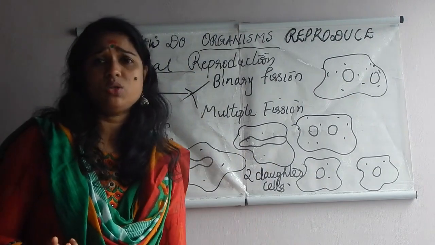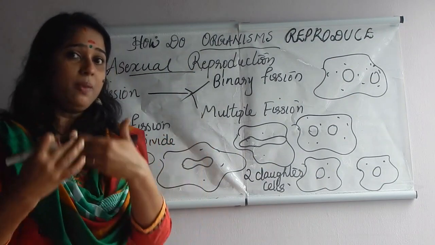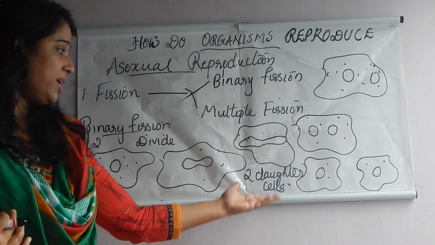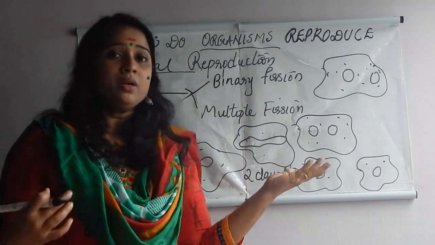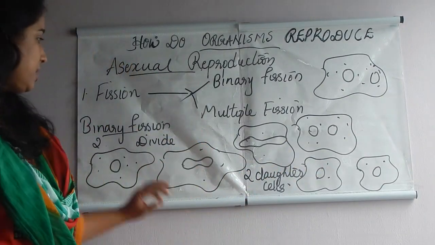Can you say why it is known as daughter cells? Even I don't know the answer. We can just guess it. No, females are giving birth to the babies, isn't it? Maybe it is because of that only we can call the amoeba. It gives birth to two daughter cells. It's a very important question.